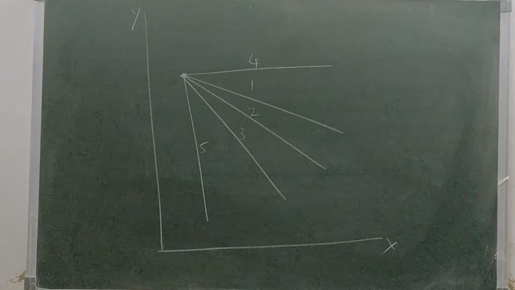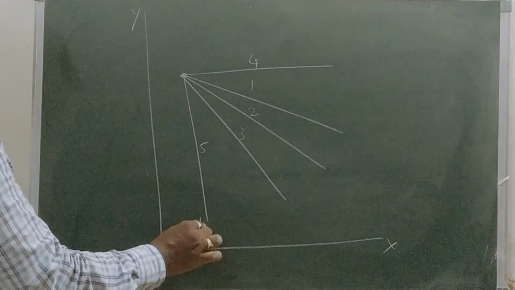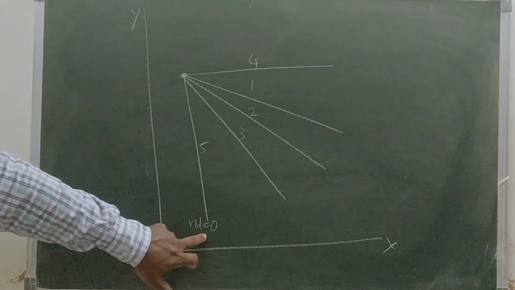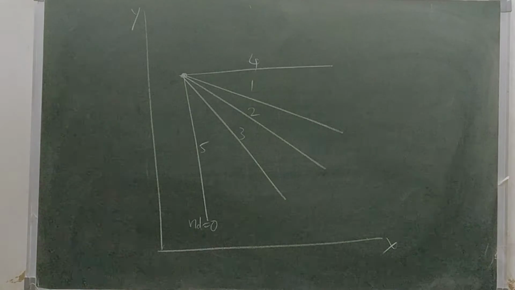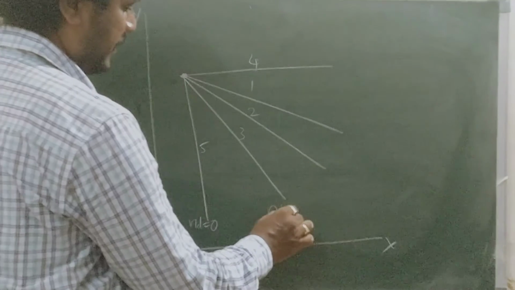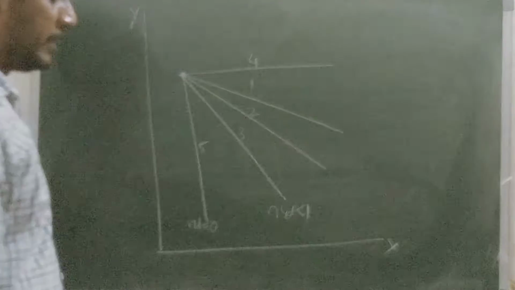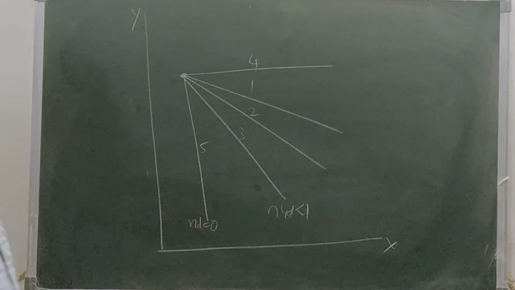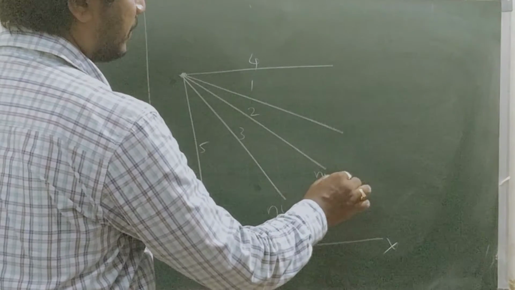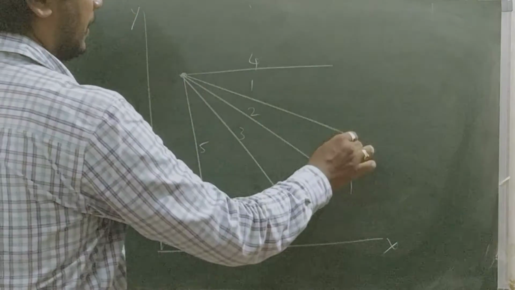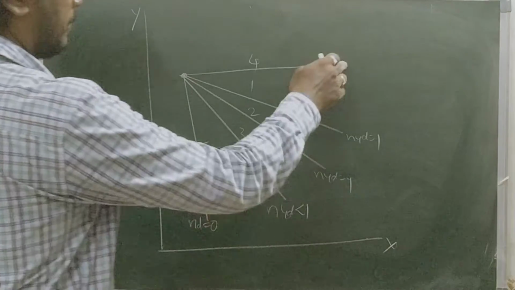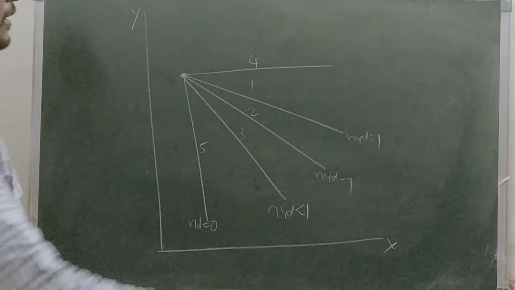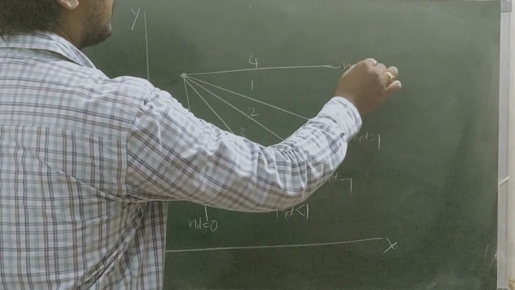Next: ed = 0; ed greater than 1, proportional; ed equal to 1, proportional; and ed equal to infinity.